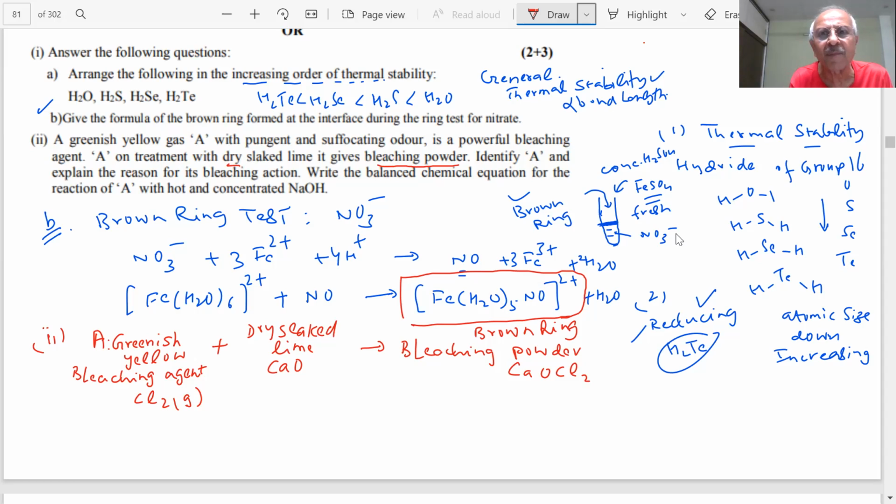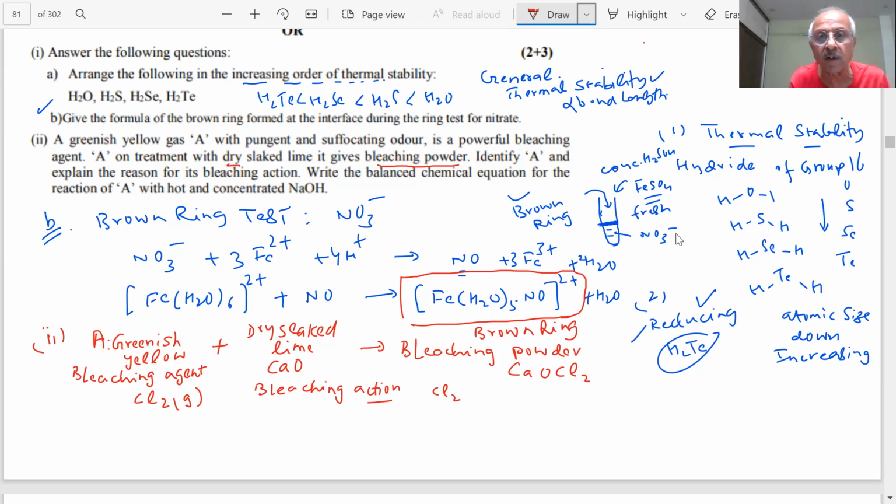Identify A and explain the reason for its bleaching action. What is the bleaching action of Cl2 gas? Cl2 acts as a bleaching agent in the presence of water only. Dry Cl2 is not a bleaching agent. Dry Cl2 gas will not act.